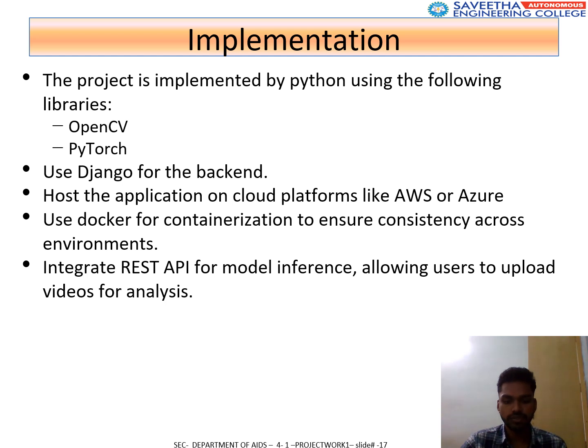The implementation is as follows. We implemented the system using Python, leveraging libraries like TensorFlow, PyTorch, and OpenCV. Django was used for backend development, and the application was hosted on platforms like AWS with containerization via Docker for environment consistency. A REST API was integrated to handle video uploads and model inference.